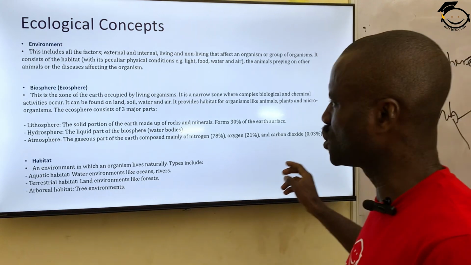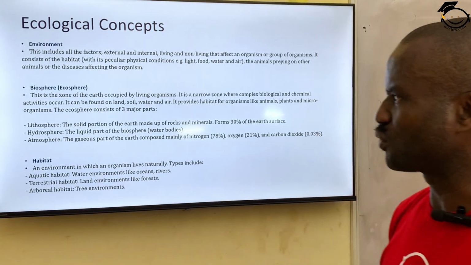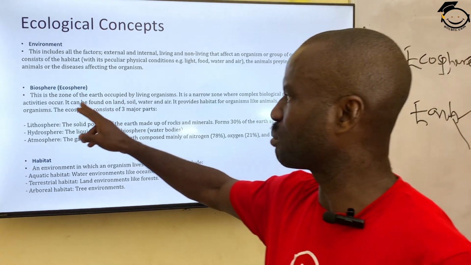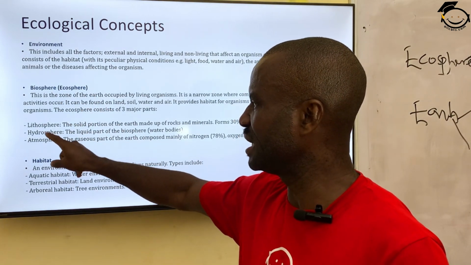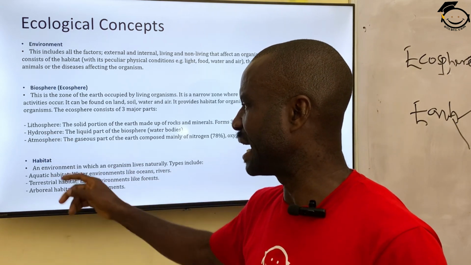All these constitute what we mean by the atmosphere. So basically, the biosphere can be classified into three: lithosphere, hydrosphere, and atmosphere.